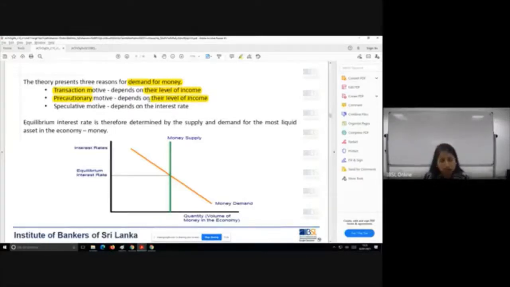But a 20,000 earning person is only willing to spend 10,000 or 5,000. So the amount you're willing to hold as money balances for transaction purposes depends on your income. If your income increases, you are willing to hold more money for transaction purposes.